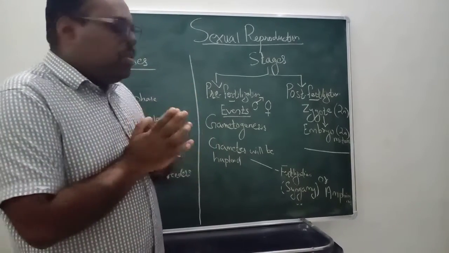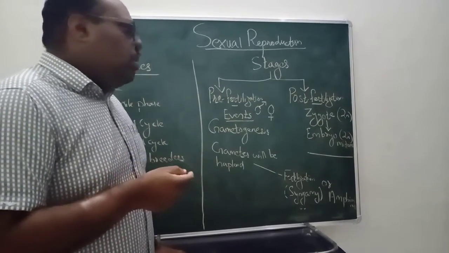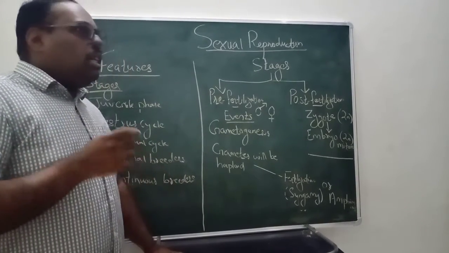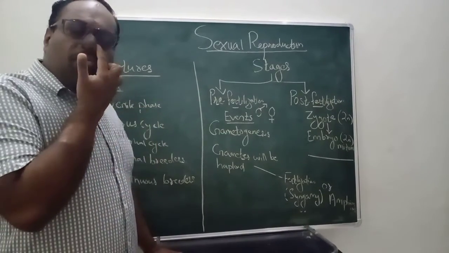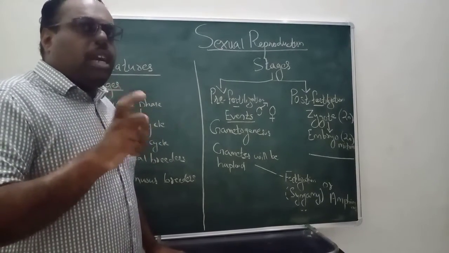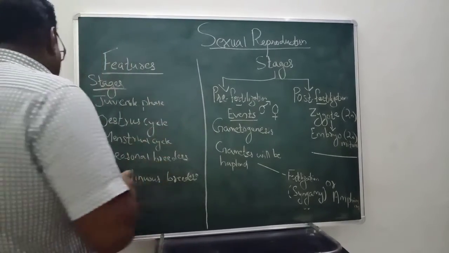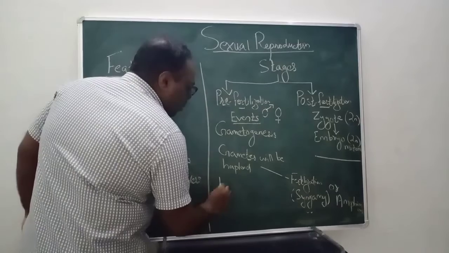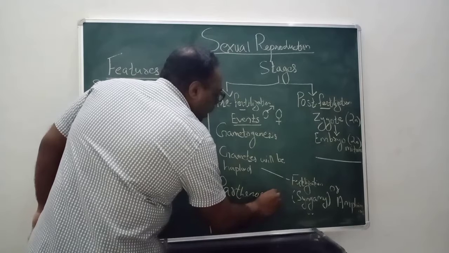But in some cases, for example, if you take banana, when the bananas are formed, we can see seeds inside the bananas, but these bananas are not formed by an actual fertilization event. If any fruit is formed without fertilization taking place, that particular fruit is known as parthenocarpy, or a parthenocarpic fruit.